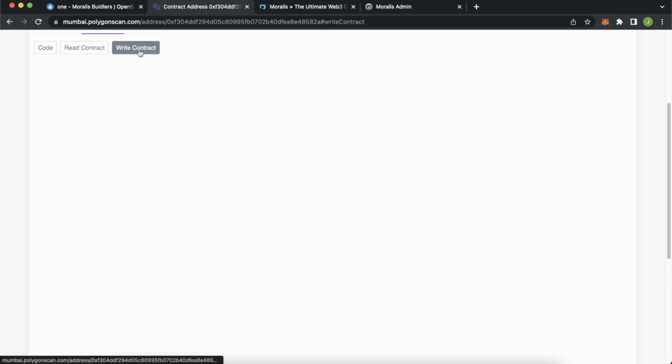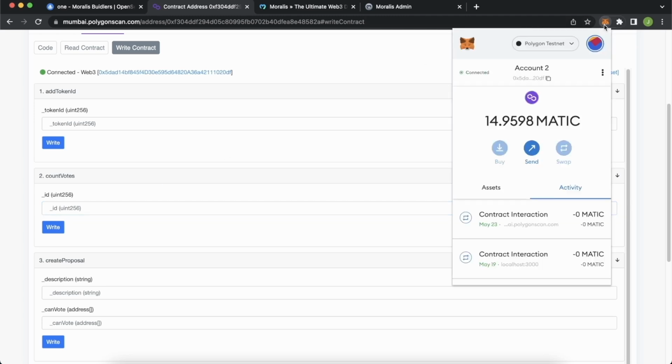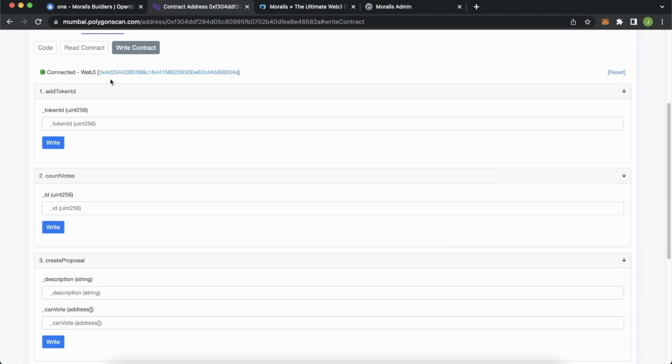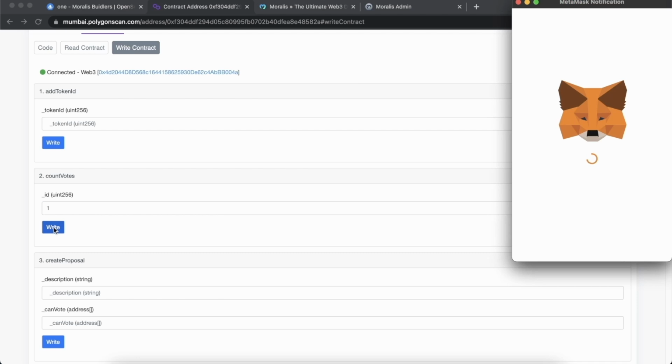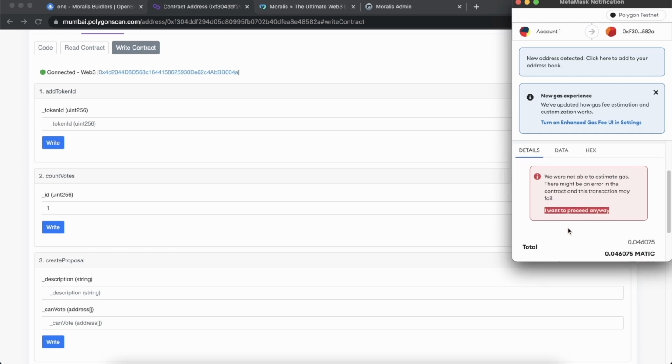Now, one last thing, if we go and write our contract and try and count the votes. Only the owner of the smart contract, the deployer, can count these. So we have to go back to our account 1, like so. Account 1 is connected now, and we try and count the votes for proposal 1. We would be caught by an error because the current block number is still below the deadline of voting. So we can't count until the deadline has passed.